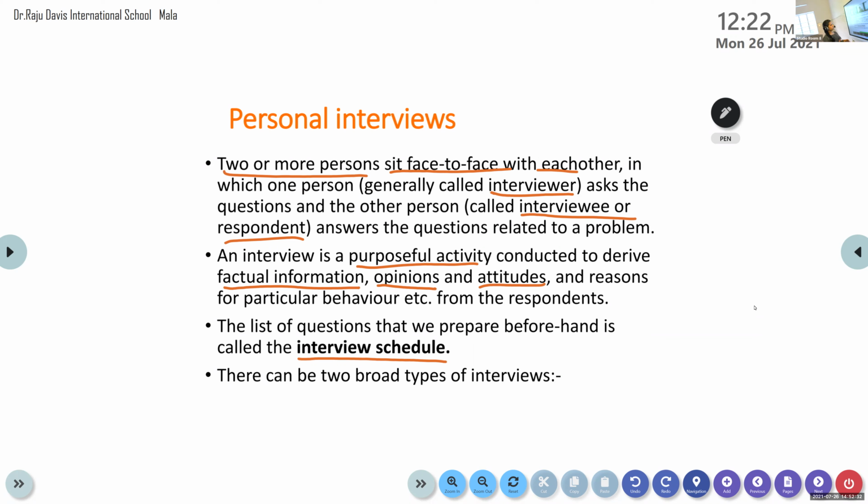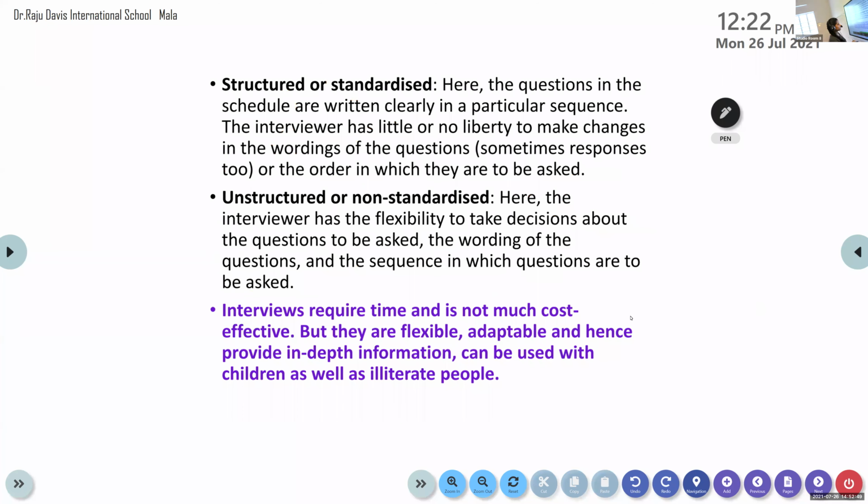And the questions that we prepare beforehand, the list of questions that we prepare even before starting the interview, that is called the interview schedule. Okay? Then there are two types of interviews. Generally, they are structured and unstructured, or we call it standardized and non-standardized. Structured or unstructured is the same as standardized or non-standardized types of interviews.